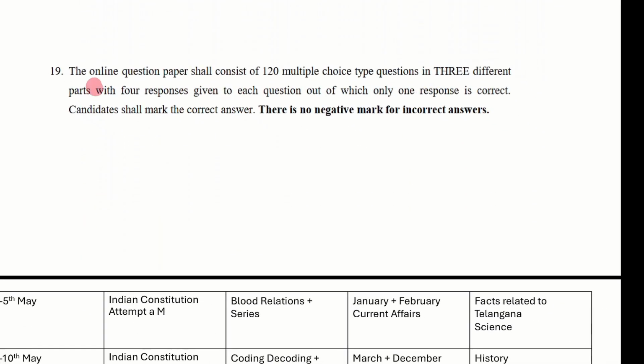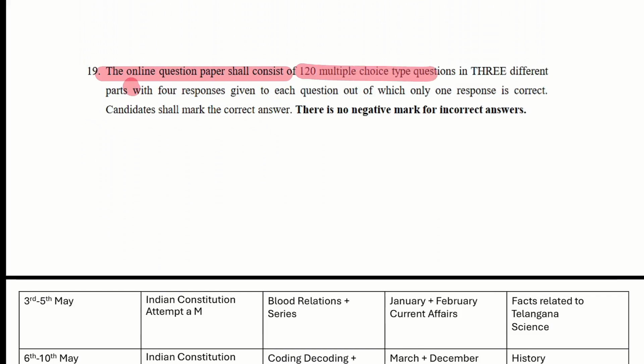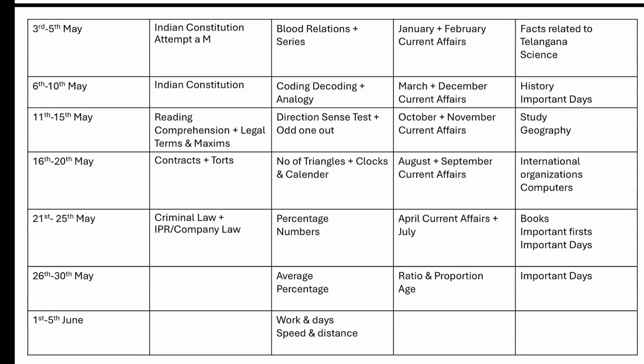Okay, the online question paper shall consist of 120 multiple choice questions in 3 different parts. There is no negative marking for this exam. So even if you attempt the question incorrect, the marks are not going to be deducted. So for every correct question you get a 1 mark. You don't attempt, you don't get any marks. You attempt the question wrong, your marks are not going to be cut.